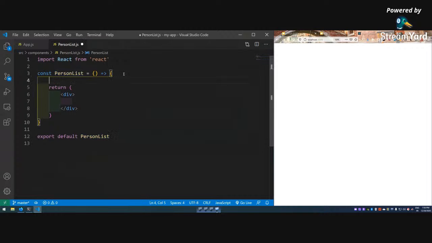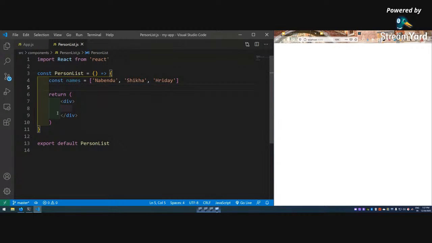And then const names is there. Nabendu, Shikha, Hriday. Save it. And now I'm going to show it. One more thing, these brackets are necessary if they're multi-statement. Suppose I have only one statement, then I can directly do it. So I don't even require this, just return here. And names is an array.